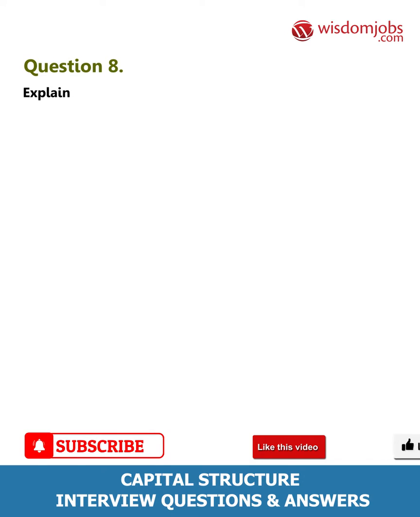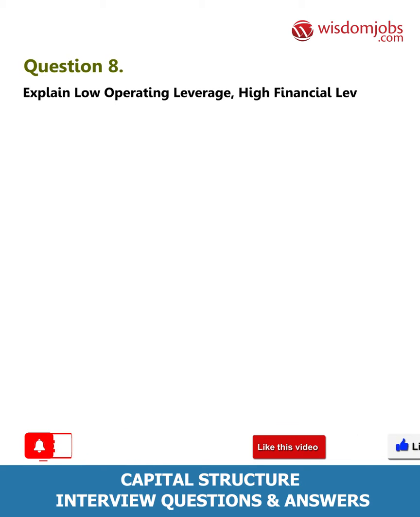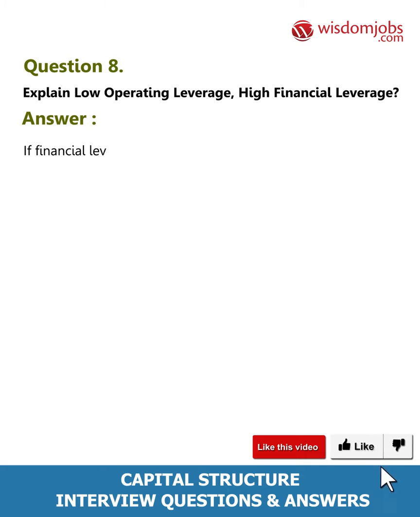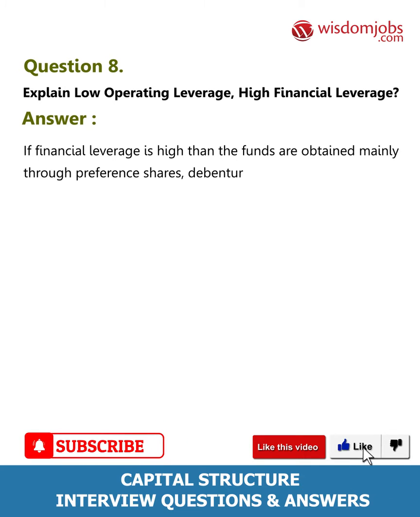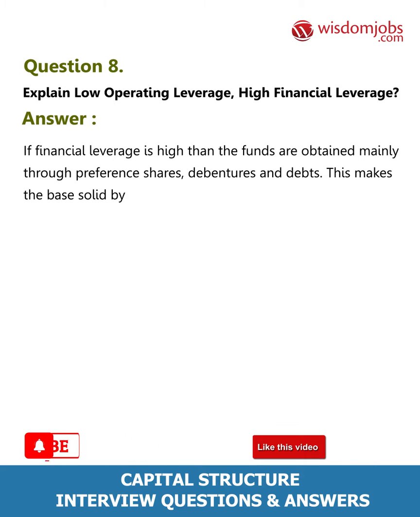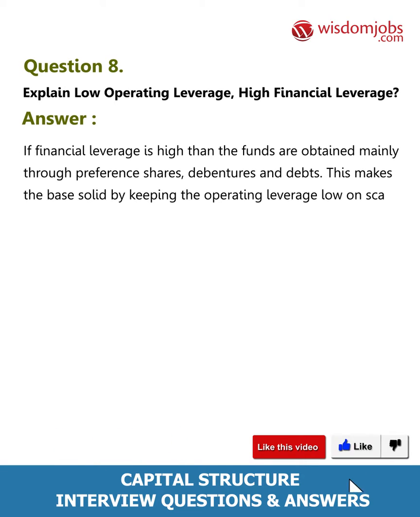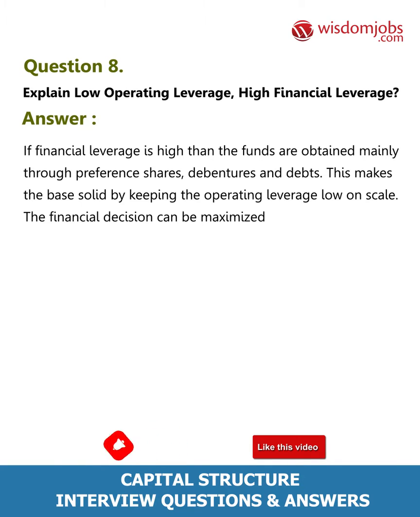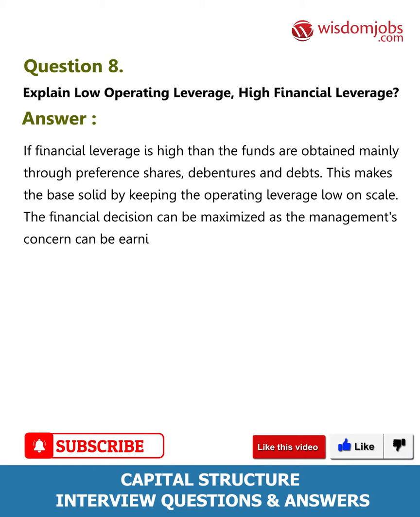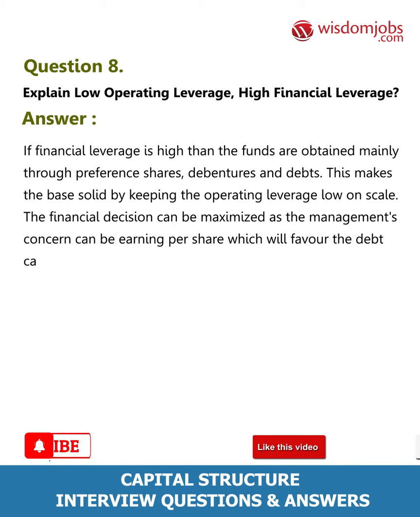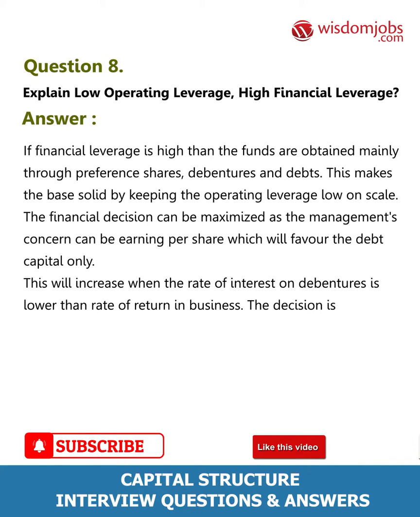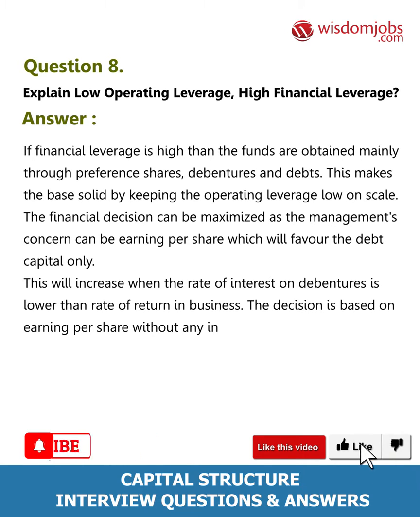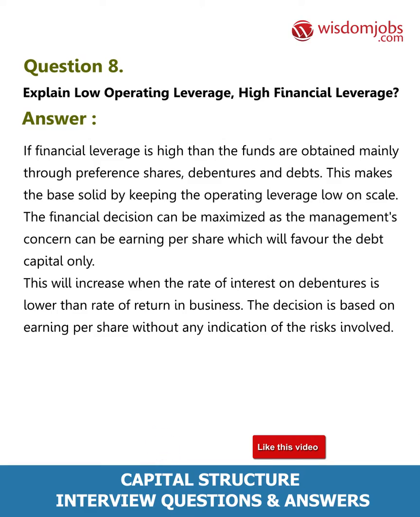Question 8. Explain low operating leverage, high financial leverage. Answer. If financial leverage is high, then the funds are obtained mainly through preference shares, debentures and debts. This makes the base solid by keeping the operating leverage low on scale. The financial decision can be maximized as the management's concern can be earning per share, which will favor the debt capital only. This will increase when the rate of interest on debentures is lower than rate of return in business. The decision is based on earning per share without any indication of the risks involved.